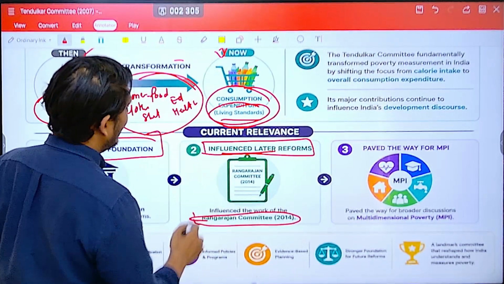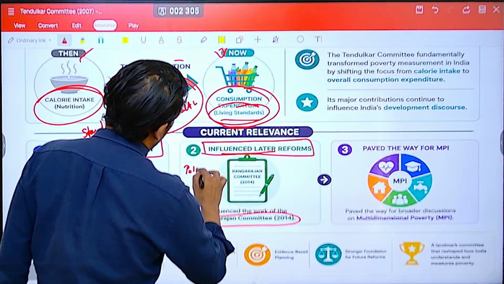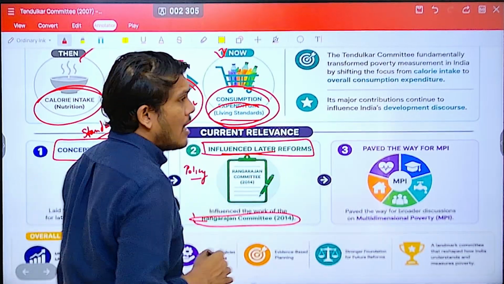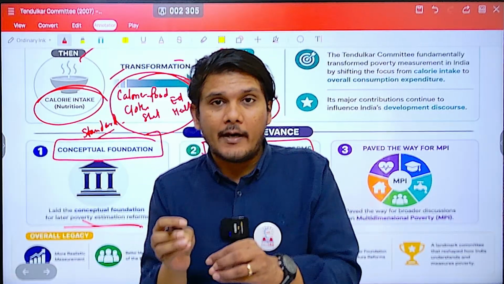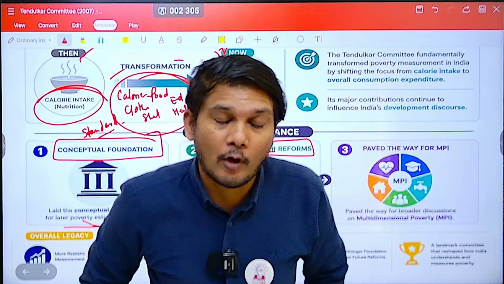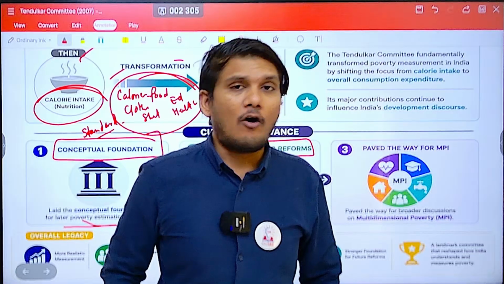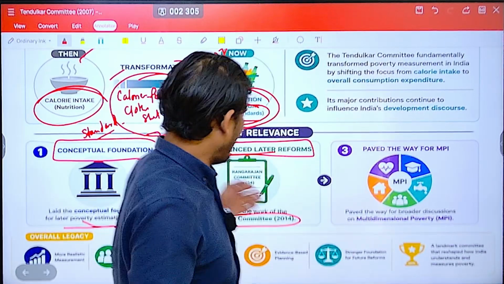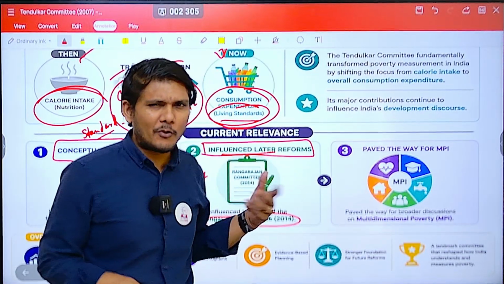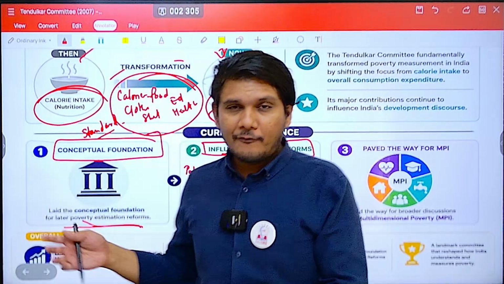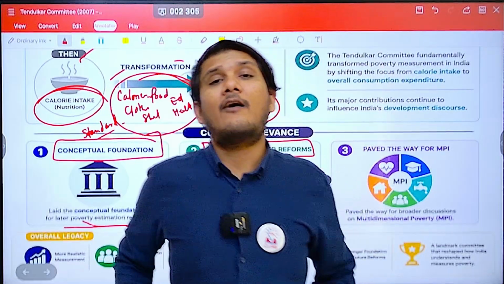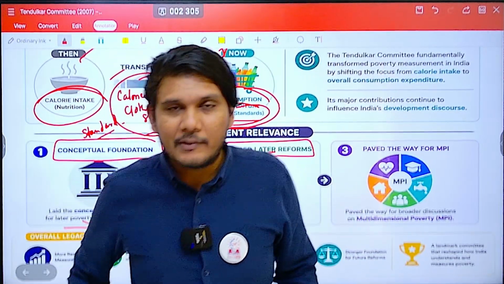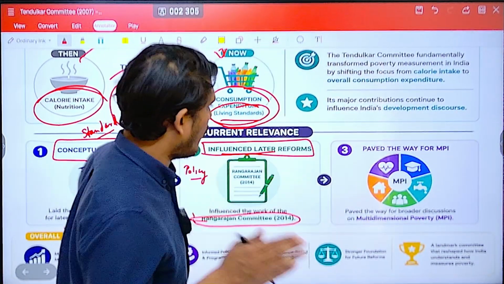But at the same time, policy formulation was also influenced by it, because whatever number you have, using that number you have to come up with poverty alleviation schemes. The National Food Security Act came in 2013, after this committee gave its report. So the government did use the numbers in its policy formulation, of course.